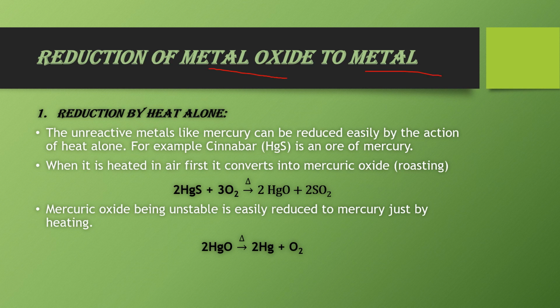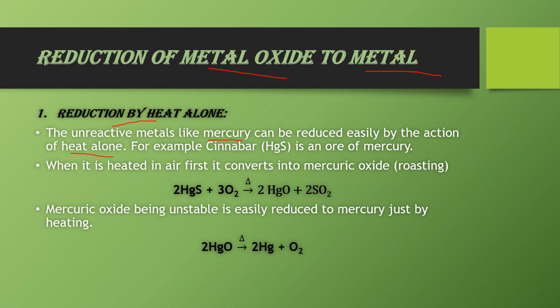Now the next is reduction of metal oxide into metal. Reduction of a metal depends upon the reactivity of the metal. If the metal is very less reactive, then it may be reduced just by heating. So the first is reduction by heating alone. The unreactive metals like mercury can be reduced easily by the action of heat.